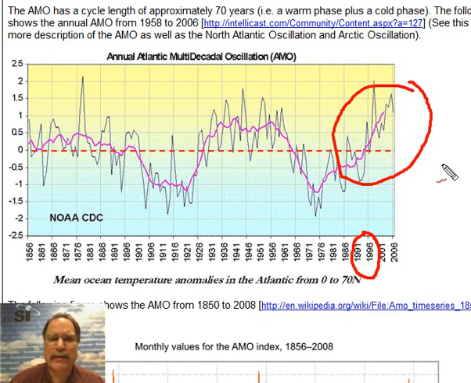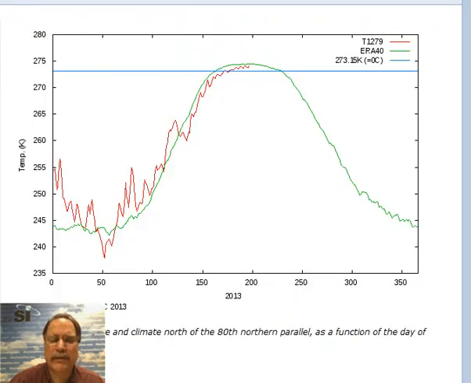It's very likely that 5-10 years from now the AMO will reverse itself and go back to normal or even below normal, a colder phase, and I believe at that time the sea ice in the northern hemisphere will indeed get back to normal or even above normal, as it was when the AMO was negative back a couple of decades ago.